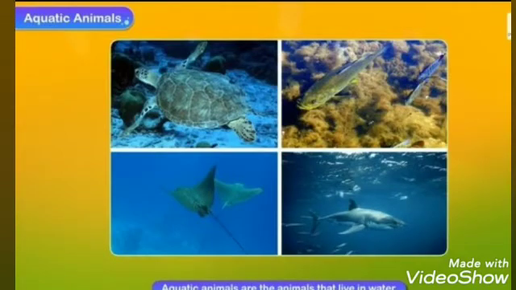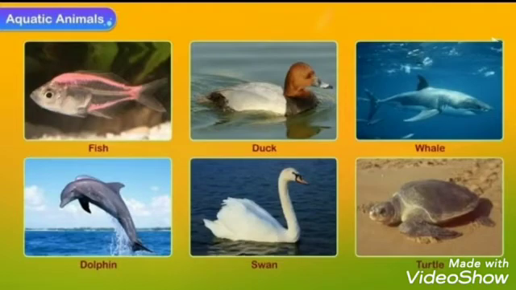They have streamlined bodies that make it easier to swim in water. Fish, duck, whale, dolphin, swan, turtle are some examples of aquatic animals. Some of them have distinct features.